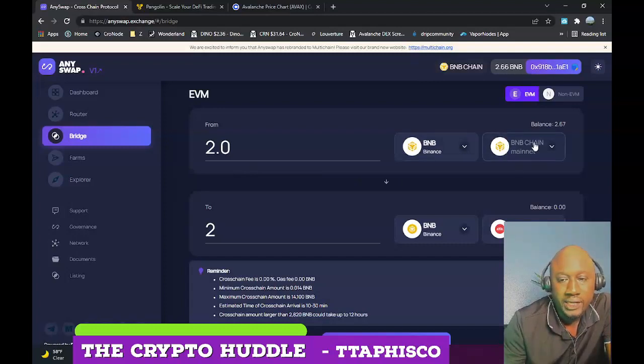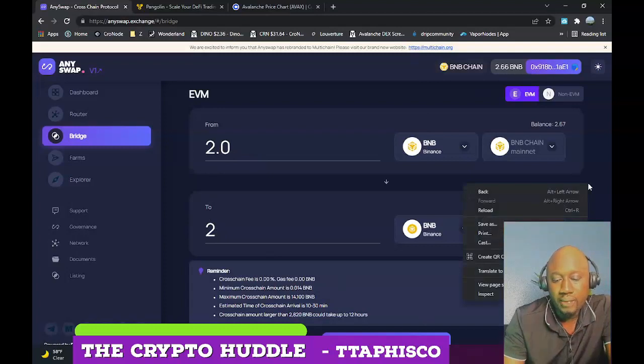This is the Binance Smart Chain, and this is the Avalanche mainnet. Like I showed you in the drawing, I'm gonna take two of my BNB and convert it to another BNB, this one on Avalanche.